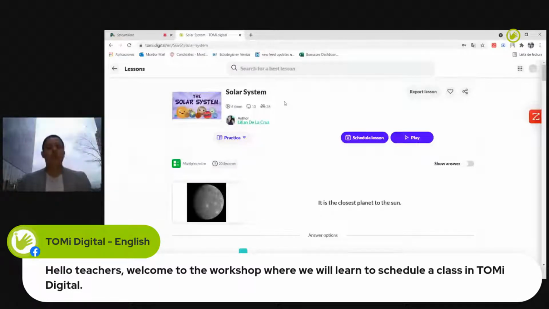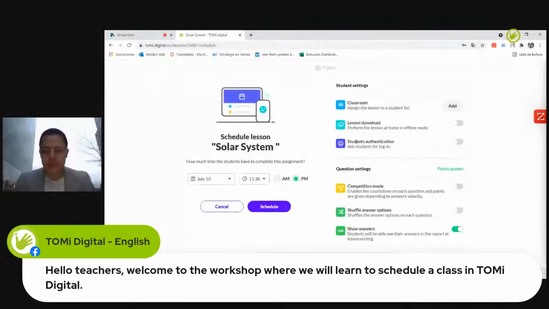So what we're gonna do right now is we're not gonna go directly to play it. What we're gonna do is we're gonna schedule it. So we click here on schedule, and we're gonna find several possibilities. The options based on the student questions are the following. I have the possibility to create some classrooms. So if I have a specific classroom with some students that I want to add to this specific lesson, I'll just add it here and select it.